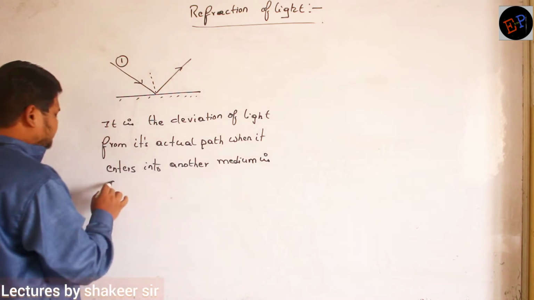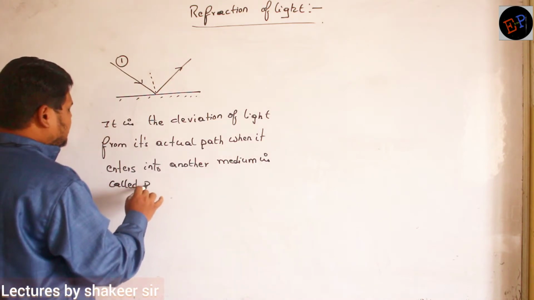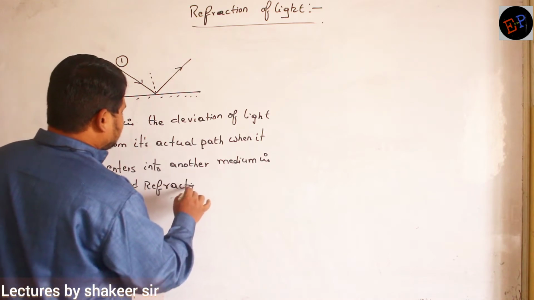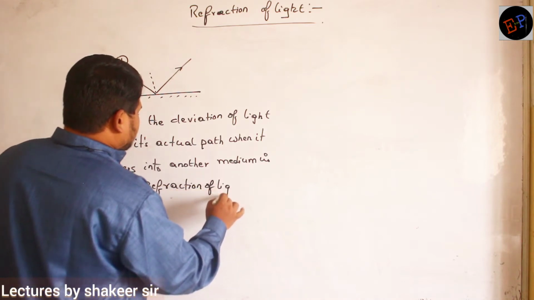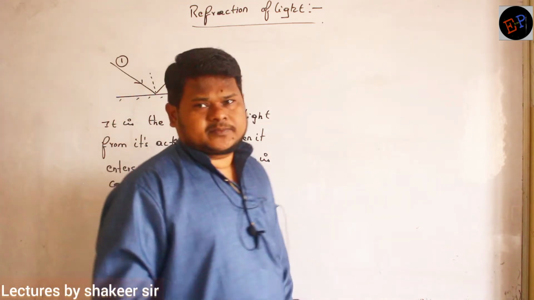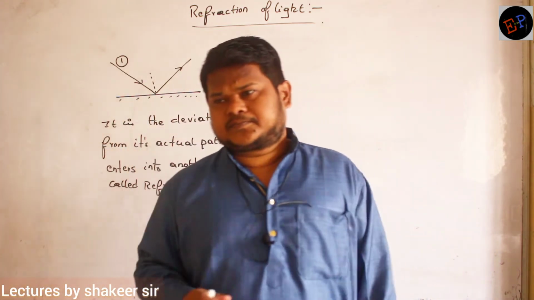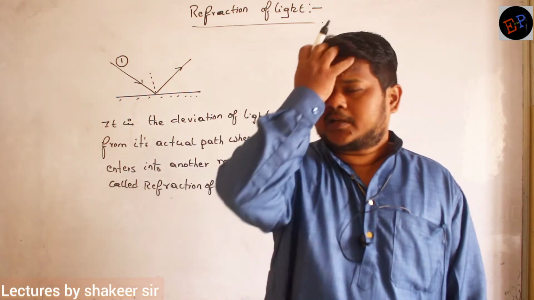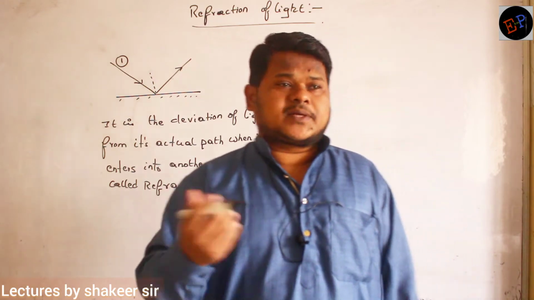That is called refraction of light. So when light enters from one medium to another medium, it will change its direction. That deviation of light from its original path is called refraction of light.